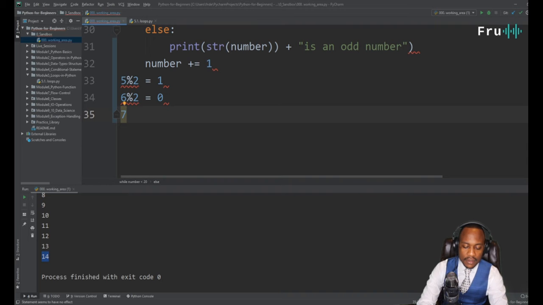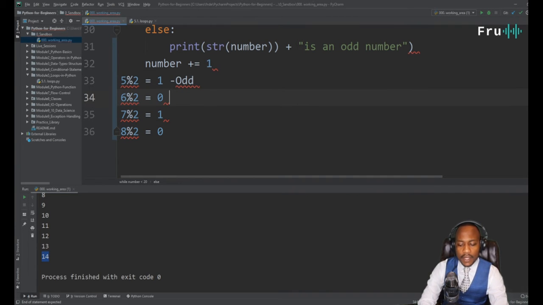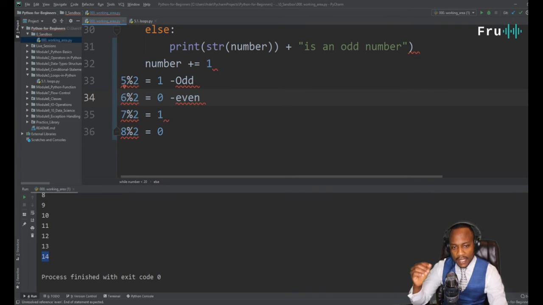If I say 7 mod 2, this is equal to what? 1. If I say 8 mod 2, basically the remainder. So 8 divided by 2 is what? 4. Remainder, nothing. There's nothing that remains, right? So this will be 0. And if you keep going, what you'll notice is you're seeing zeros and 1s. Zero, 1, zero, 1. So this one that is a 1, what is that? This is an odd number. This is an even number. And it kind of keeps going back and forth.